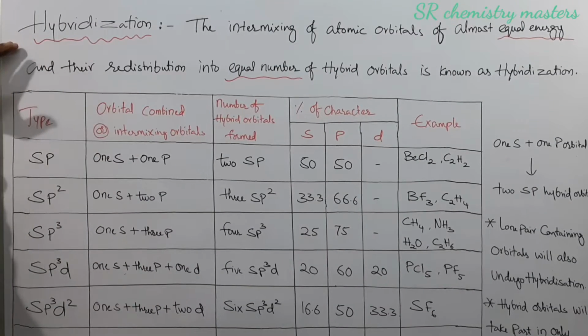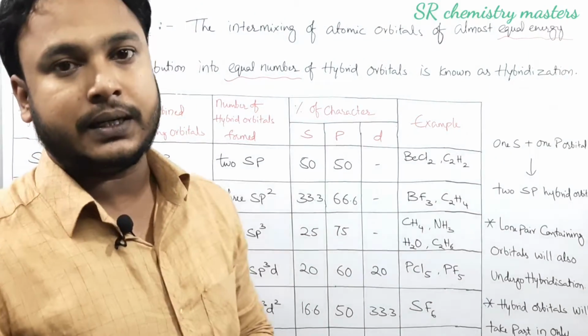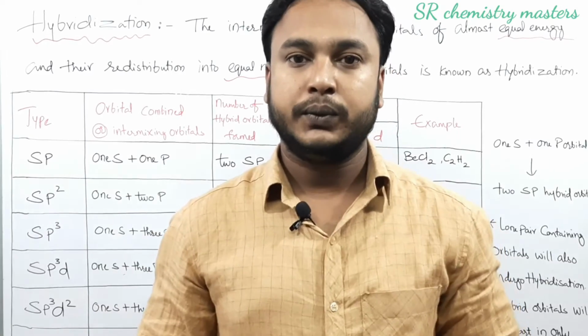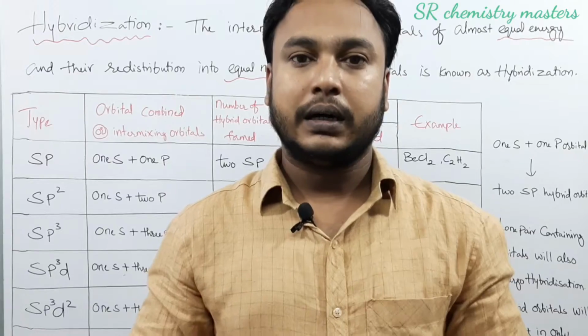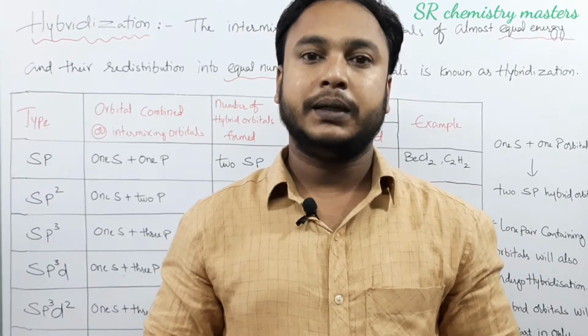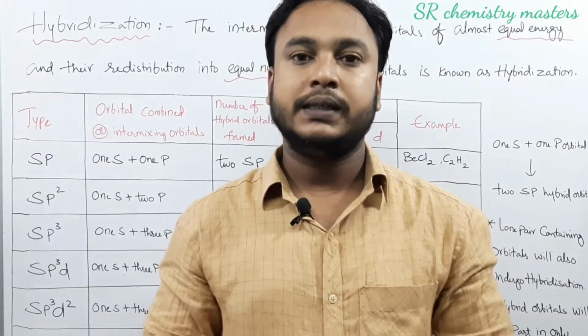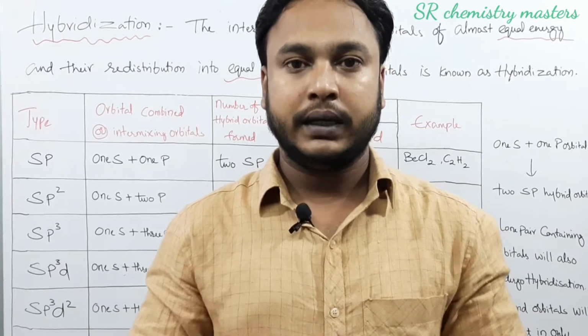Hybridization is the intermixing of atomic orbitals of almost equal energy and their redistribution into an equal number of hybrid orbitals. This is known as hybridization. Hybridization is a process in which the atomic orbitals are mixed together and redistributed in order to produce the hybrid orbitals. Remember, in hybridization, the number of atomic orbitals which are taking part in the hybridization will be equal to the number of hybrid orbitals formed. Always atomic orbitals and the hybrid orbitals formed are equal in number.